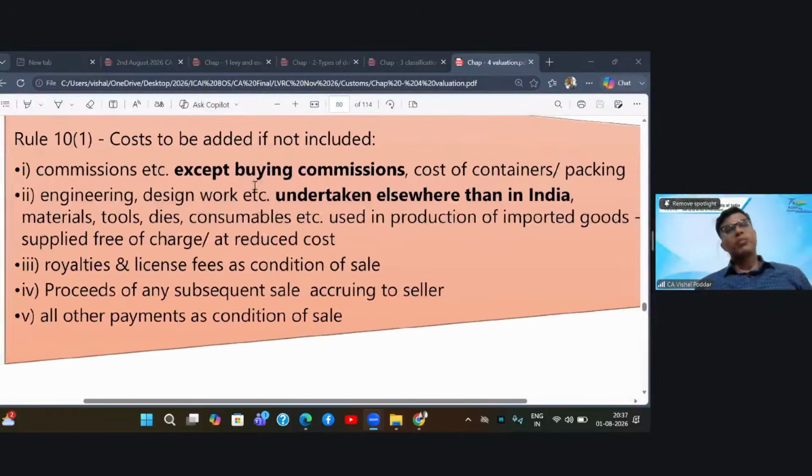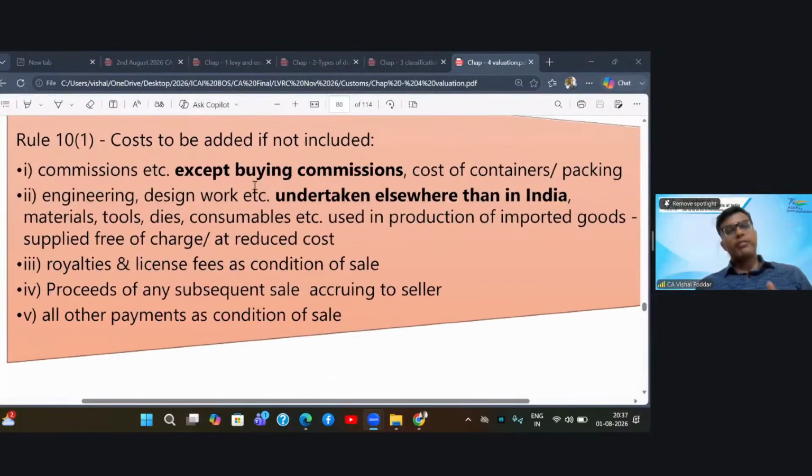Now, rule 10 sub rule 1 says that check if all or any of these expenses are there, and if they are not already included in the price in the transaction value, you'll have to add it. First, you have to add commission, except the buying commission. Second, you have to add the cost of container, packing material, everything.